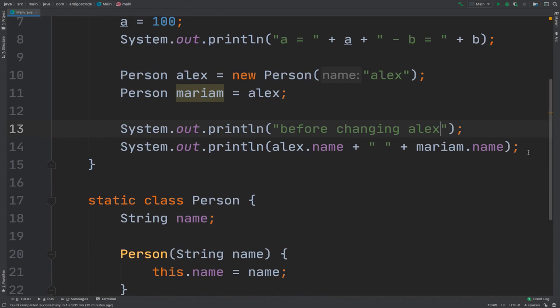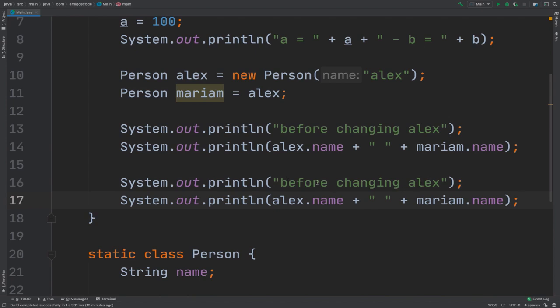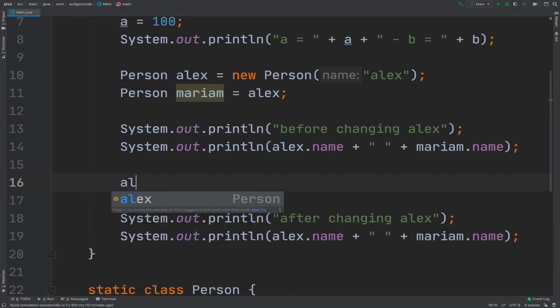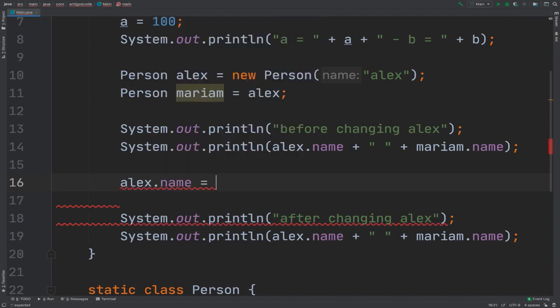Let me grab this exact same thing and here say after changing Alex. And in between, we want to change Alex's name, so Alex.name equals Alexander. So this is now the actual name.